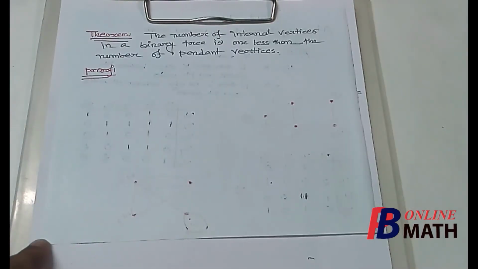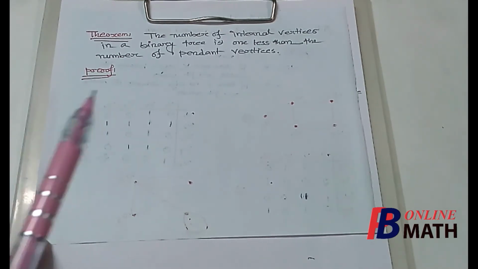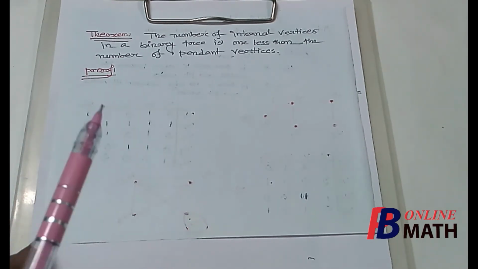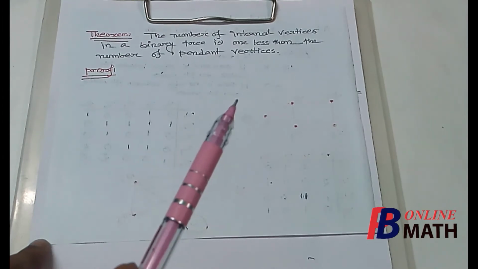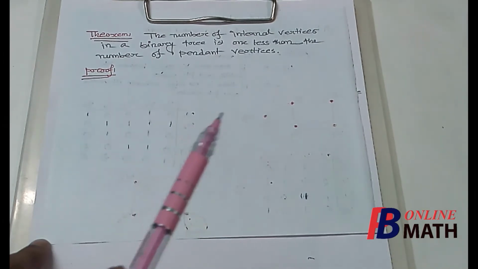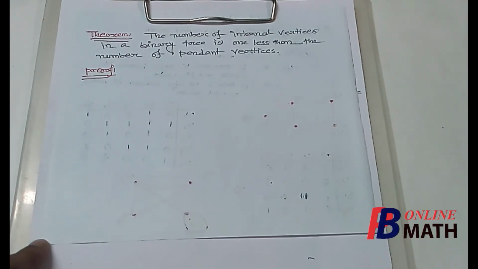We consider one more theorem. It states that the number of internal vertices in a binary tree is 1 less than the number of pendant vertices. First, to define internal vertices: for a tree, except for the pendant vertices, all the remaining vertices are called internal vertices.